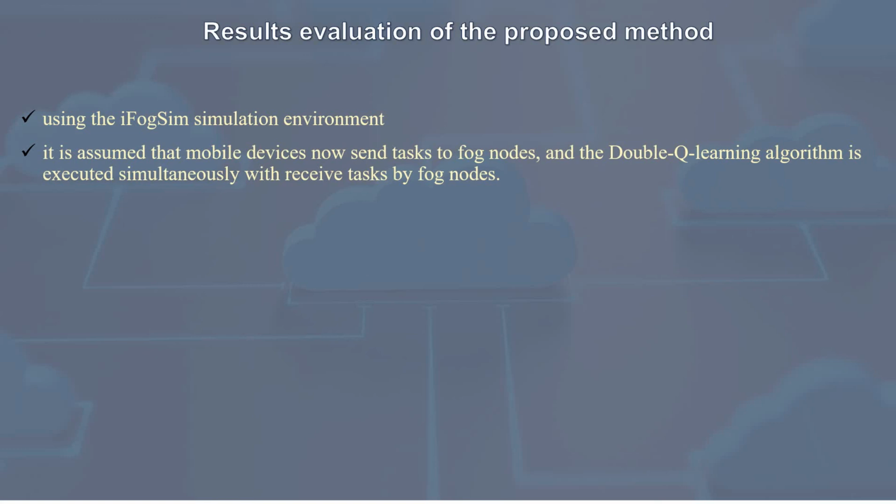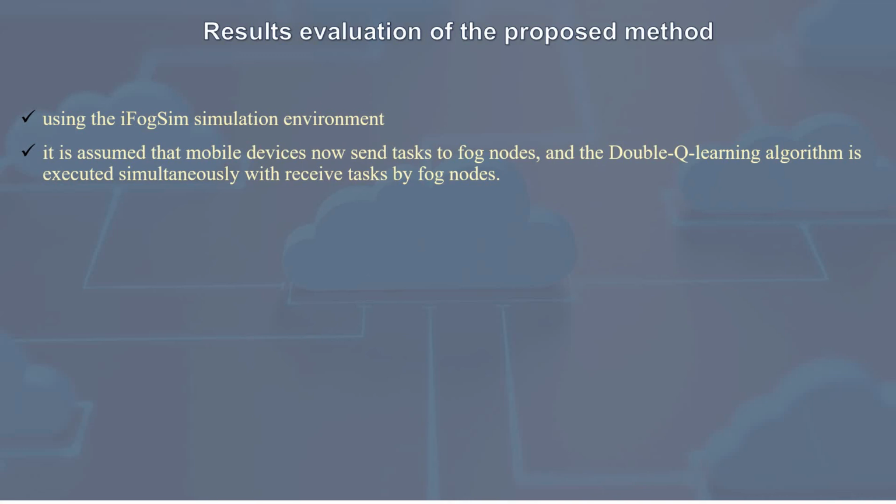In this paper, we have used the ICCKE simulation environment to implement the proposed method. The proposed system includes n fog nodes and a variable number of mobile devices. Mobile devices randomly connect to their neighbor nodes and assign the processing of their tasks to these nodes. In the simulation, it is assumed the mobile devices send tasks to fog nodes and the double-Q learning algorithm is executed simultaneously with the task received by the fog node. This will prevent overload in the nodes as much as possible.